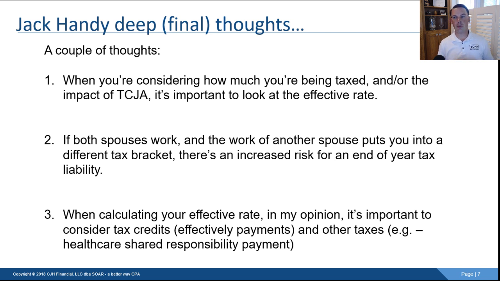So when you're considering how much you're being taxed or the impact of TCJA, which is the Tax Cuts and Jobs Act passed at the end of 2017, that's what I just talked about with tax reform, look at the effective rate, okay? This is interesting. Number two, if both spouses work, and the work of the second spouse, whoever that spouse may be, puts you into a different tax bracket, that's something to consider, okay?